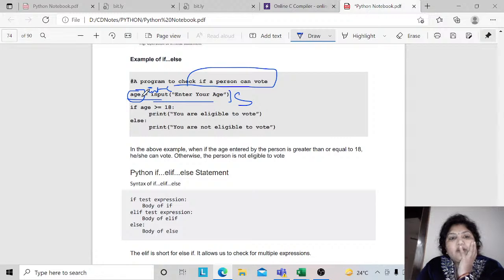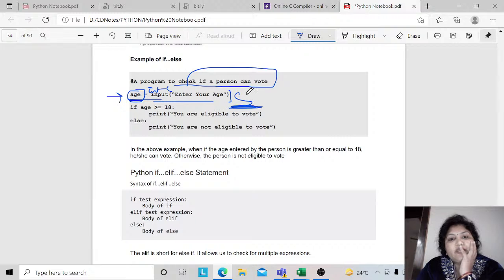So here you have age, then int, and then put it within input. Whatever your input statement is, it needs to be converted into an integer, and the age variable is holding the integer value.